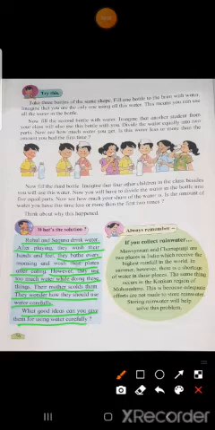Why does their mother scold them? It is a good thing that they do. Then why does their mother scold them? Because they waste water. They waste so much water for doing all these activities. So they wonder, means they think, how they should use water carefully. So children, you have to suggest what good ideas we can give them.